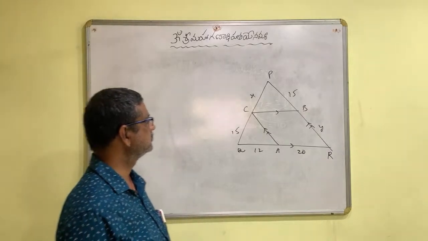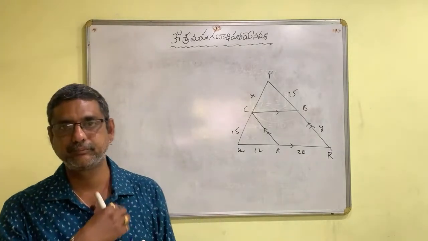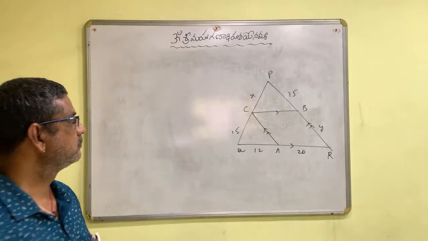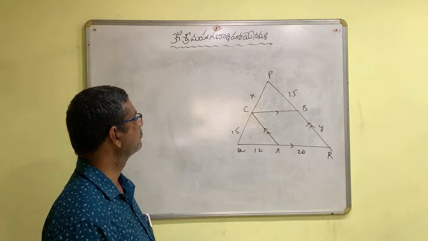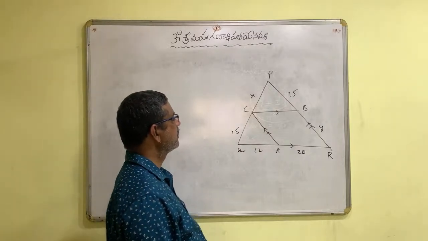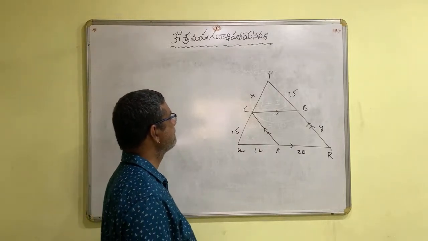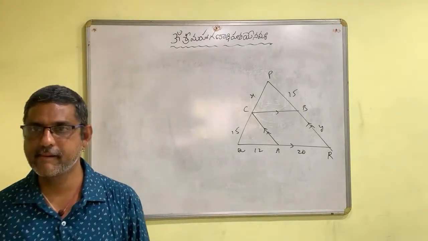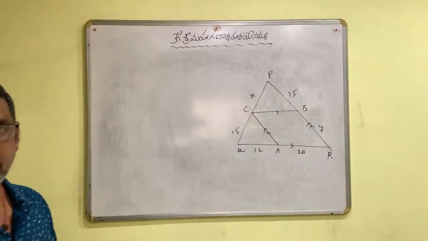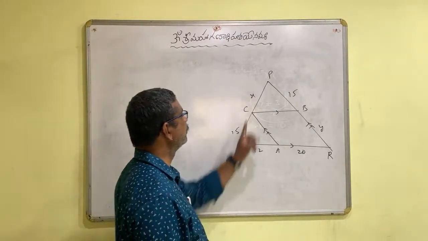Okay? Now tell me how to do it. Anyone? Consider triangle QPR.